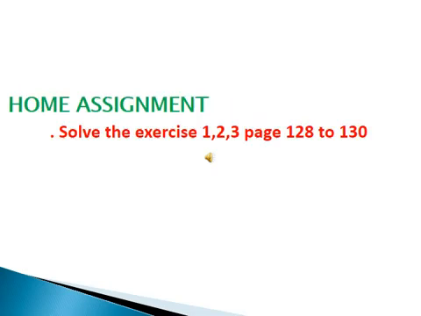So dear students, what you have to do is read your topic, phrases and clauses, from your grammar section. After reading your topic, you have to do the home assignment. Solve exercises 1, 2, 3, page number 128 to page 130. Okay, hopefully you will do it easily after reading your topic.